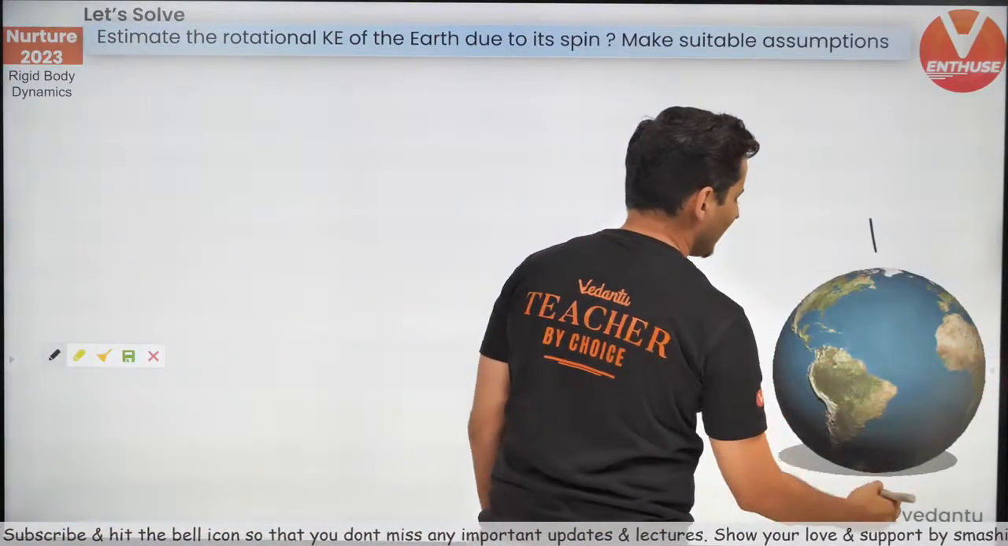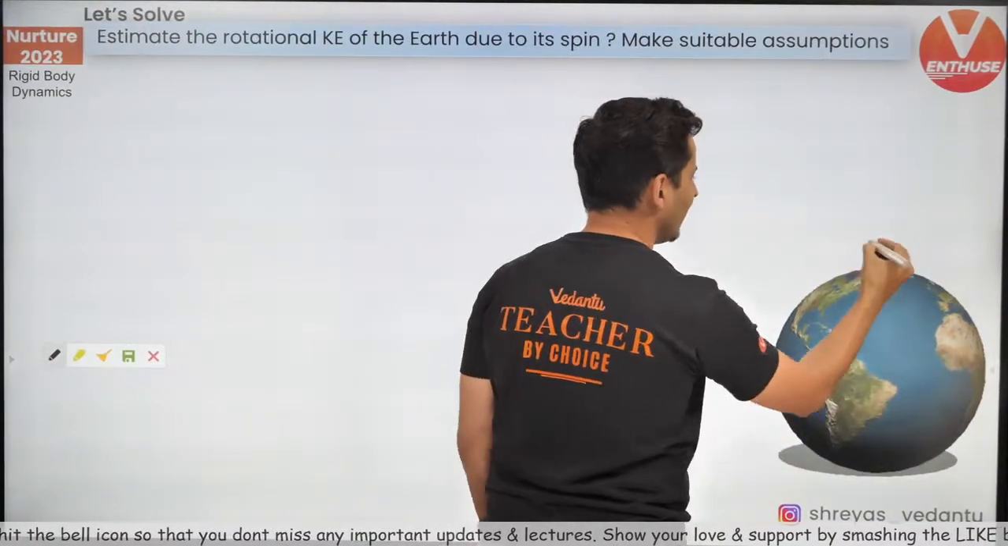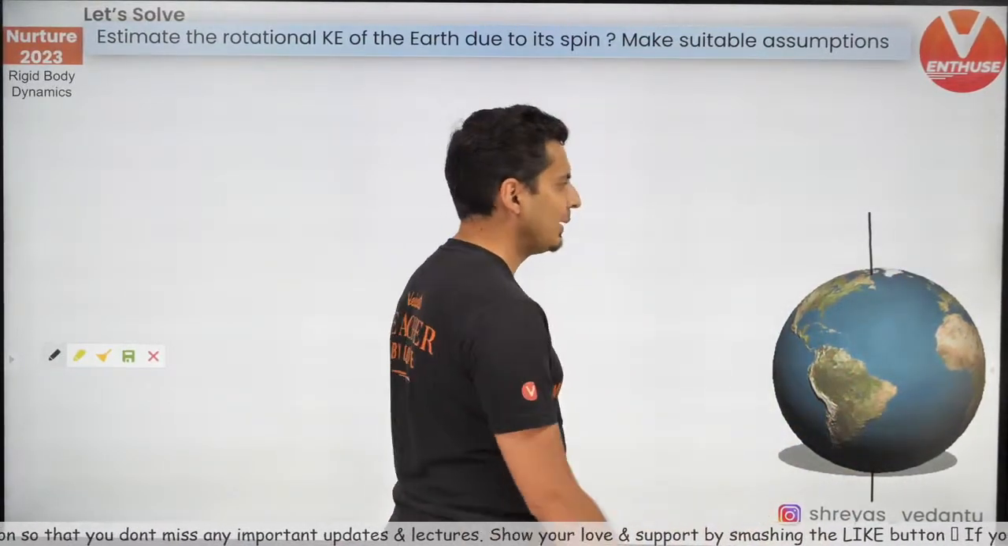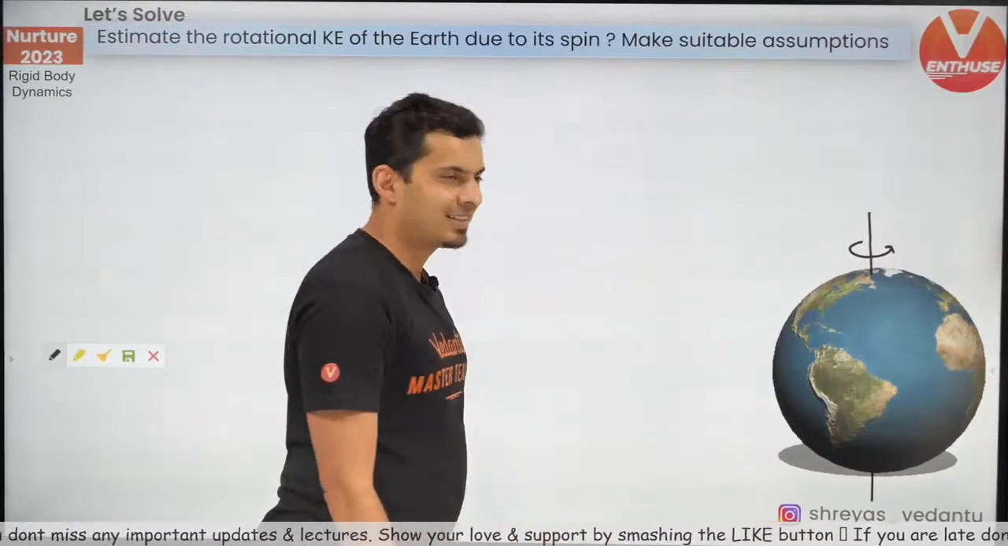Can I take the earth as a rod, ring, disc? What should I take it as? Come on, my warriors, what should I take the earth as?